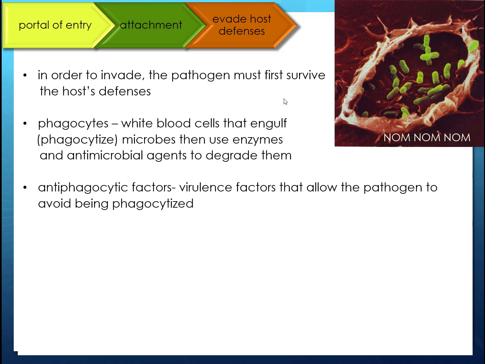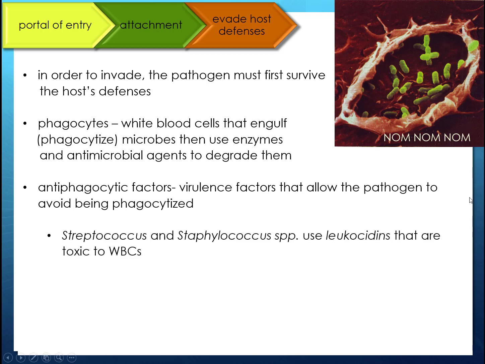And those specific ones that have to do with phagocytes are called antiphagocytic factors. So these are virulence factors that prevent them from being phagocytized. So, for example, Streptococcus and Staphylococcus have enzymes or chemicals, toxins called leukocidins. These are little protein toxins that they secrete that are toxic to white blood cells. So it's basically like if you engulf me, I will destroy you and poison you from within the white blood cell.